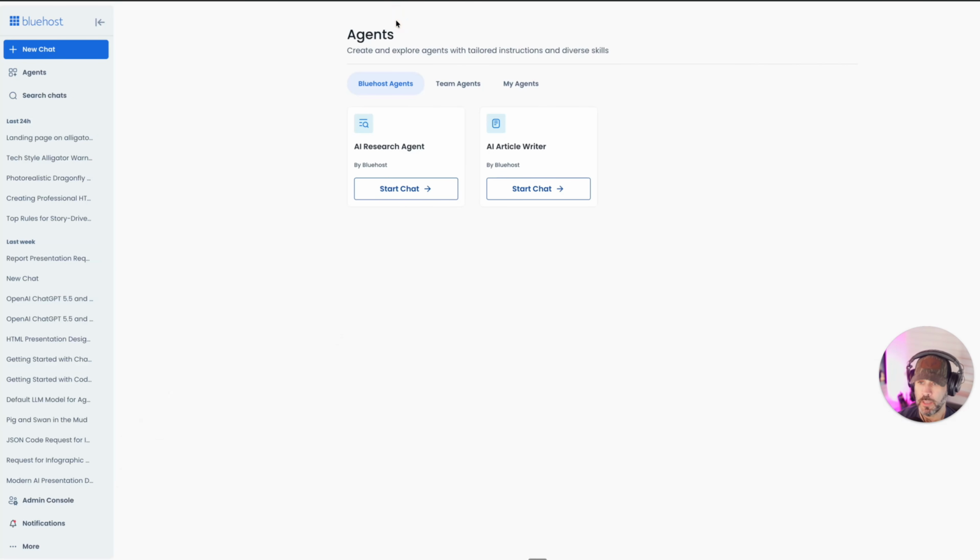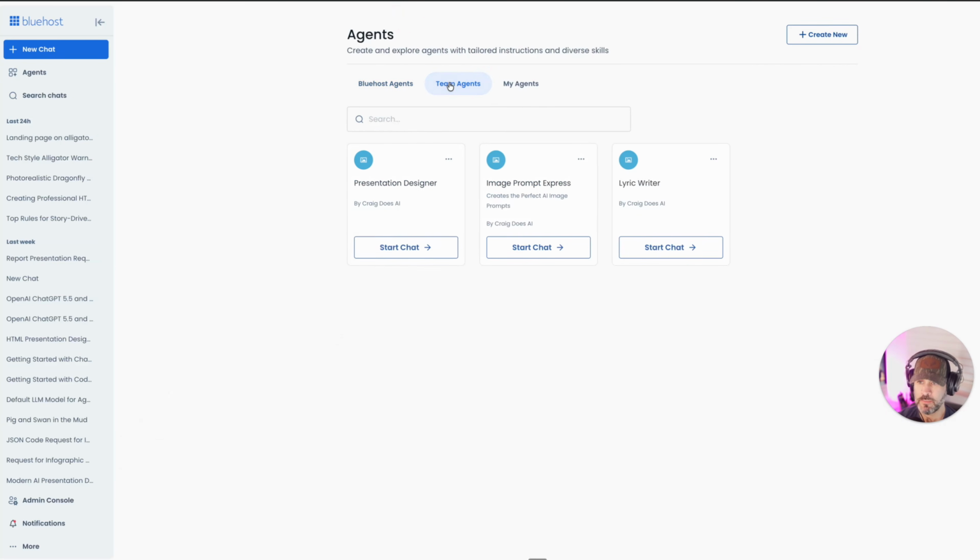So click the back button here. So you can see you have team agents. This is what you can share with your team. And then obviously it's shared.